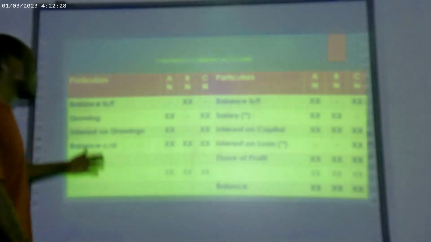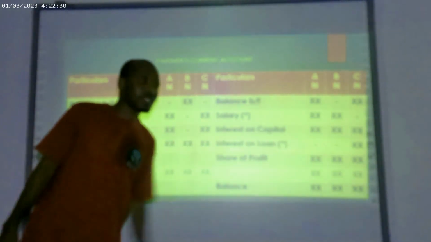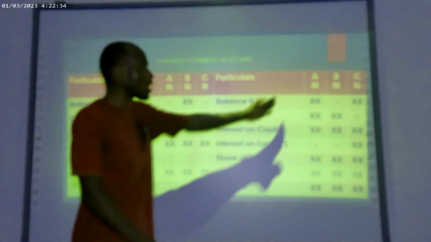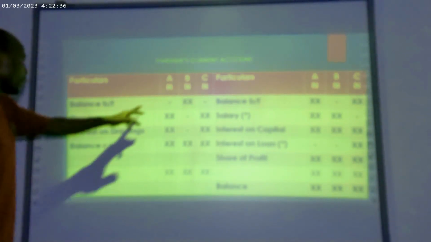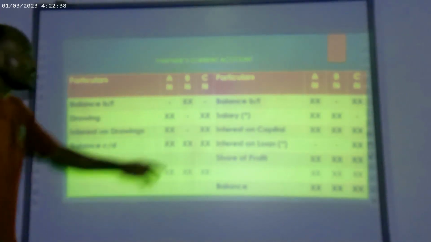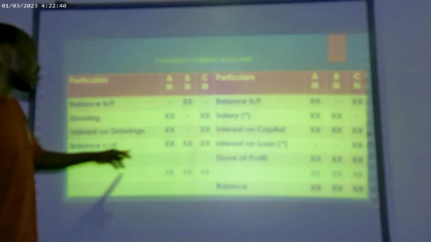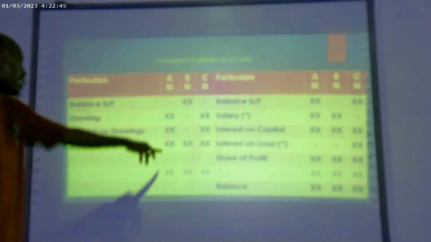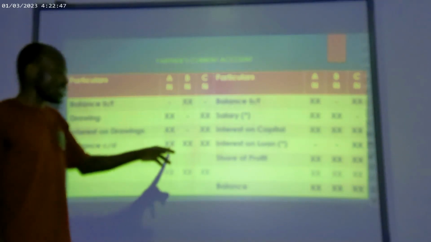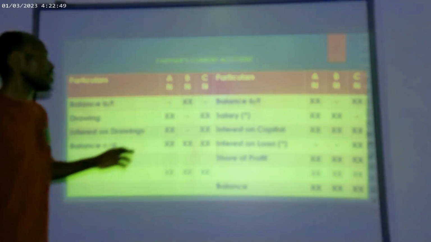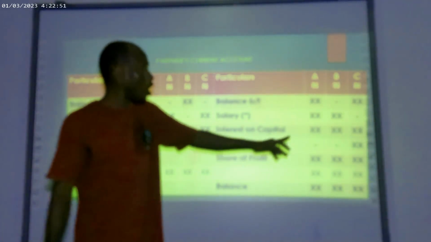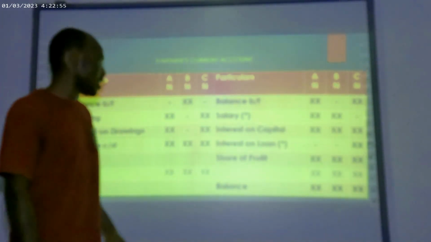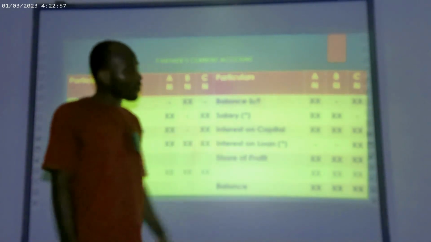Once we debit and credit, by the time we balance the account, we add all credits of A and we add all debits up to the interest on drawings. The difference gives us the balance carried down. That means A's credit is more than A's debit. That is why we have the balance carried down here on the debit side of A. Same thing, we have all the credits of B, which include salary, interest on capital, is that okay? And the share of profit.